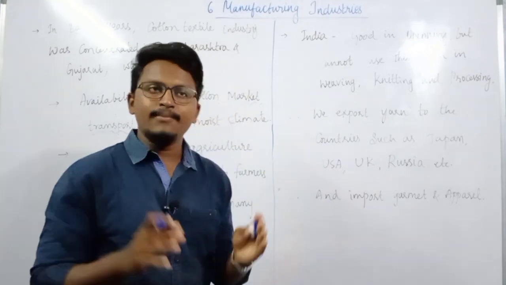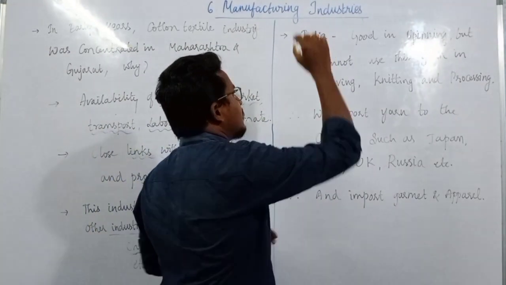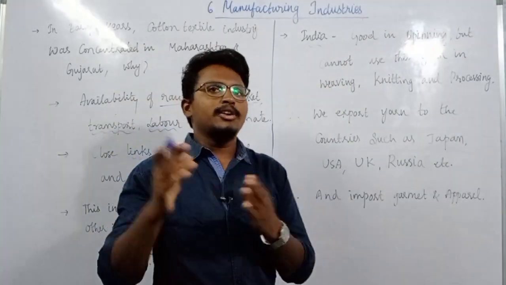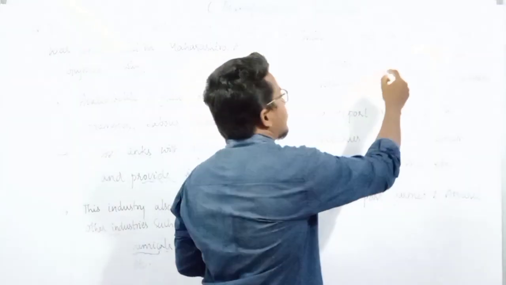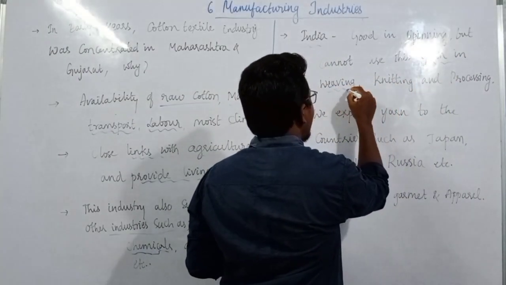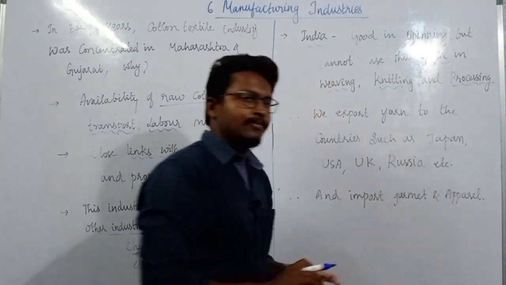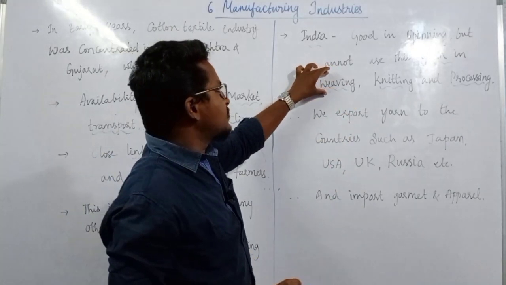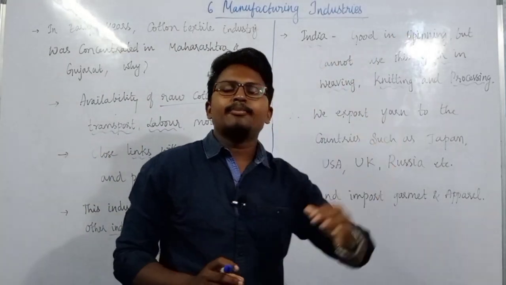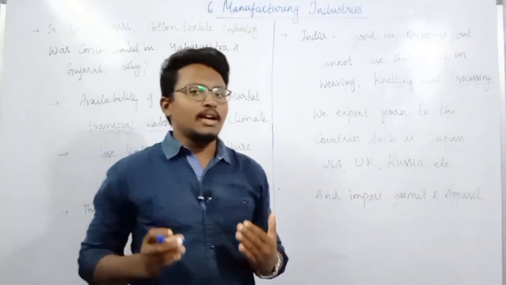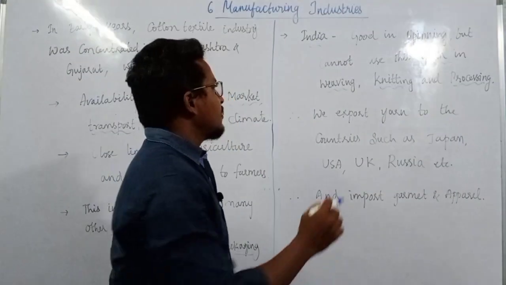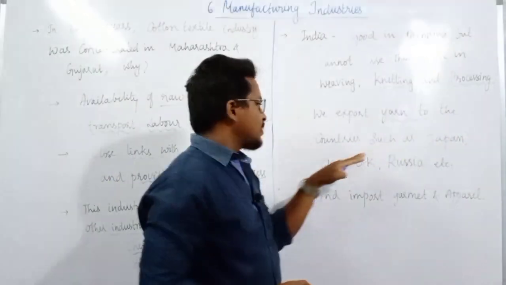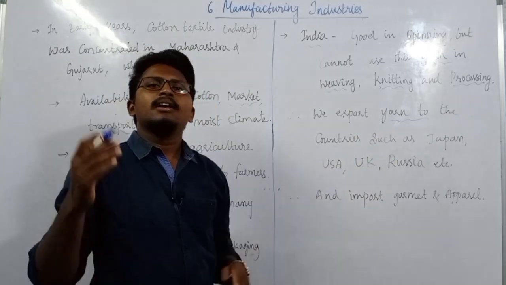And now let us see the situation about India and its relation with cotton. First, India is very good in spinning. That means it can make the raw cotton into yarn, but it cannot use this yarn well in weaving, knitting, as well as processing. So we are very good at spinning, but we are unable to do the processing such as weaving, knitting and other processing required. Therefore what India is doing is exporting yarn to other countries, especially Japan, USA, UK, Russia and some other countries.